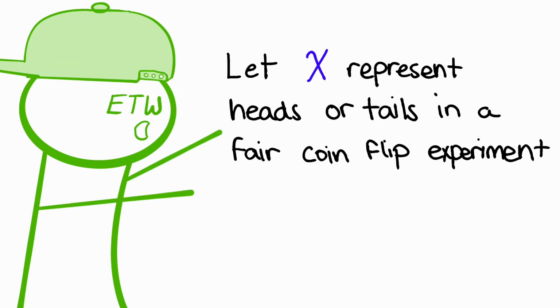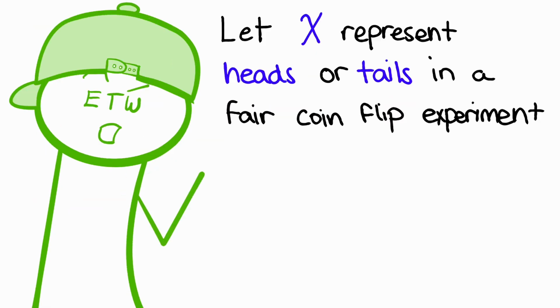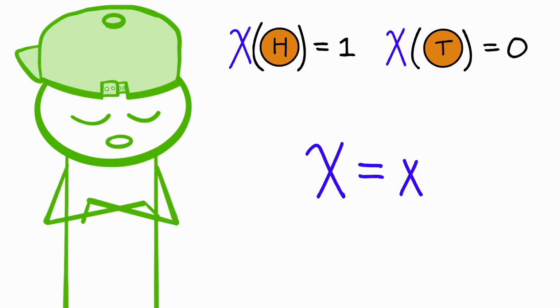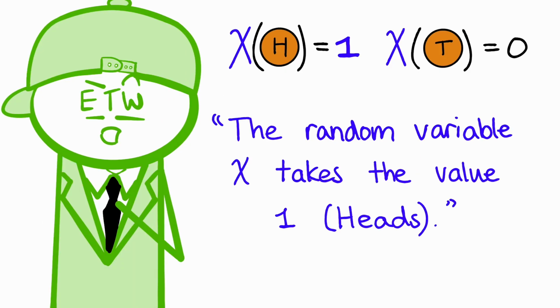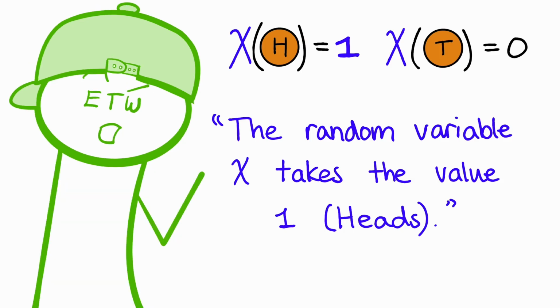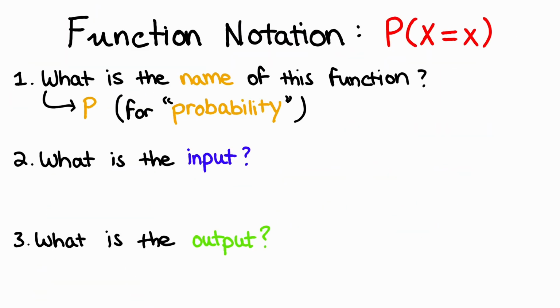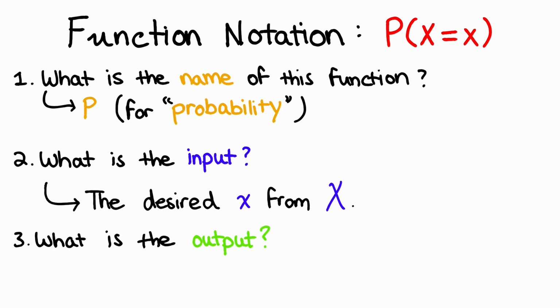For example, let X represent whether you get heads or tails in a coin flip experiment. We know X maps heads to 1 and tails to 0. So if I say capital X is equal to 1, then I, as a statistician, am stating the random variable X takes the value 1. That's it. So the answer to this question, it's basically the desired outcome your random variable can take on. Choose whatever perspective helps you to understand this better.